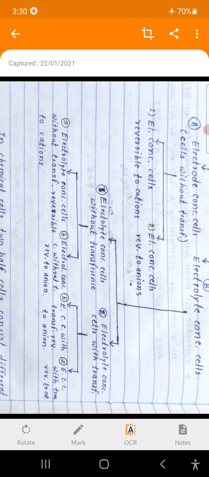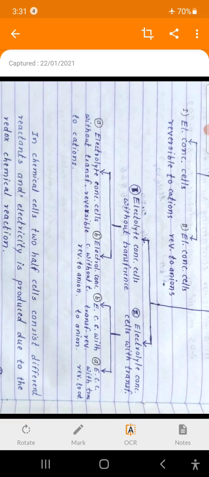In this topic, we discuss one by one all these six types of cells, their examples, their respective reactions, that is processes at respective electrodes, at anode, at cathode, and net cell reaction. And from the net cell reaction during the cell operation, we discuss the EMF equation of each of these six cells one by one.